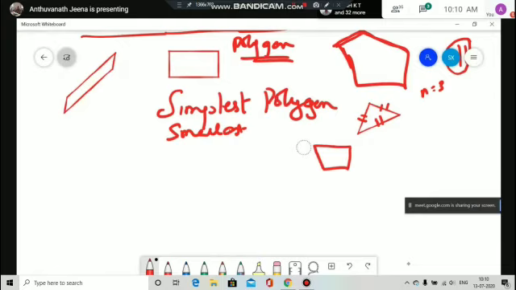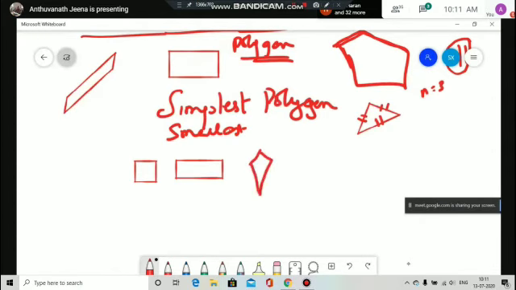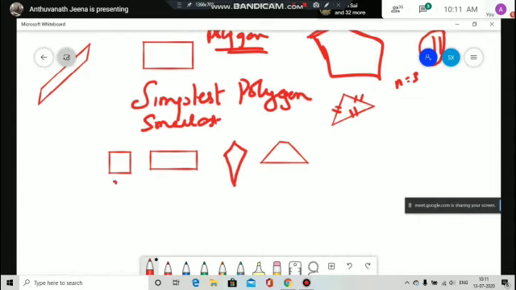Next polygon. What is the next polygon? n is equal to 4. So what all will come? Square will come. Rectangle will come. And then kite, quadrilateral, rhombus. Very good. You remember rhombus, pentagon and all? Pentagon will have five sides. One more you missed. I taught you last year. No, I'm asking n is equal to 4. If the number of sides is 4, which all will come?